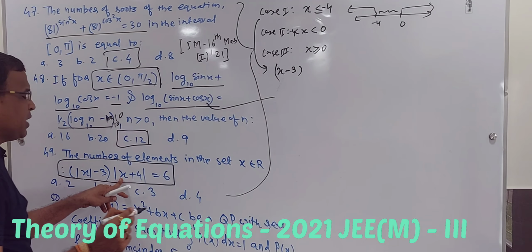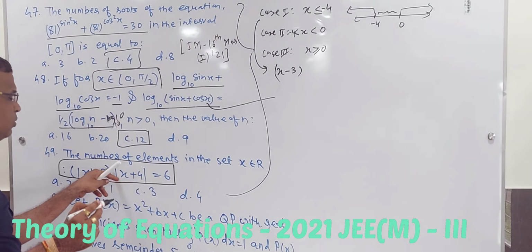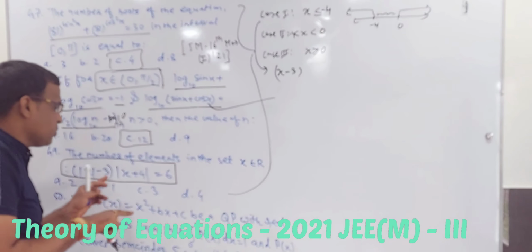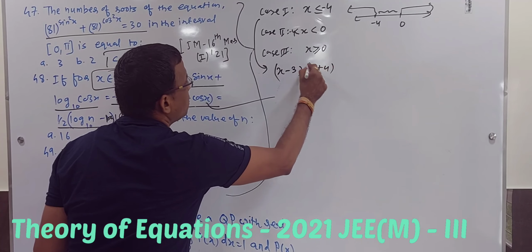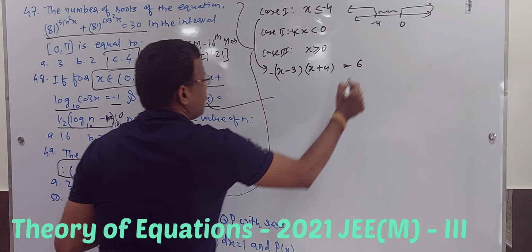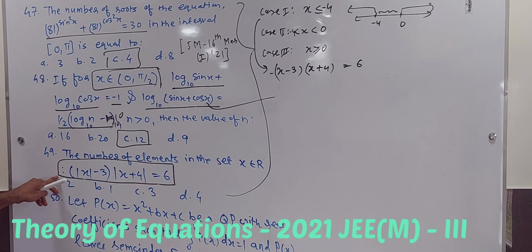And of course this will also be negative when I open it, so minus X minus 4. I will take the minus sign common like this. And here it is 6. Now check out, if X is negative, when I go for the minus sign, there will be minus X over here.